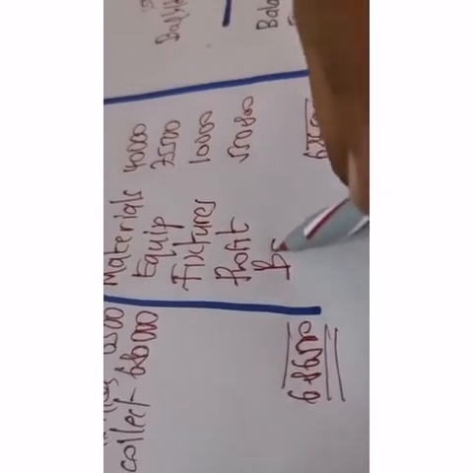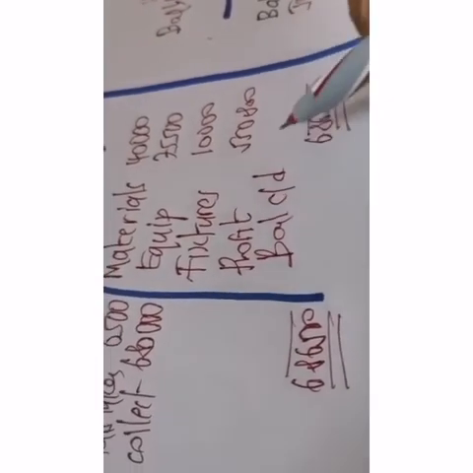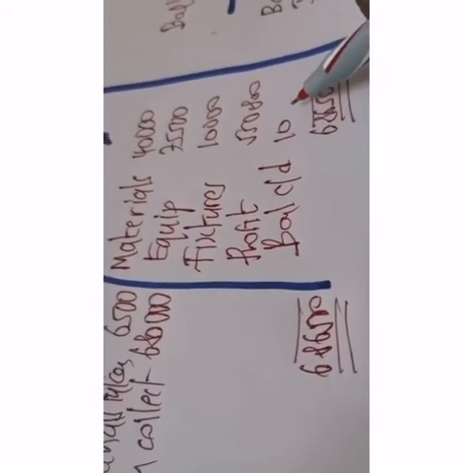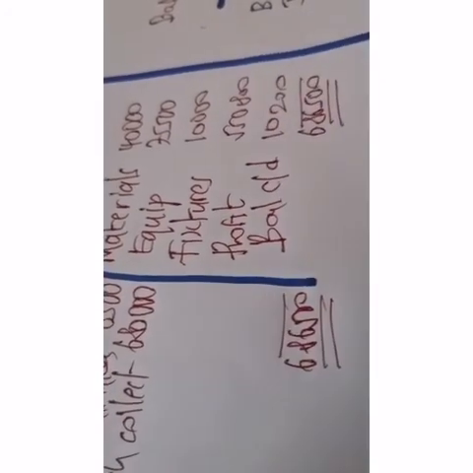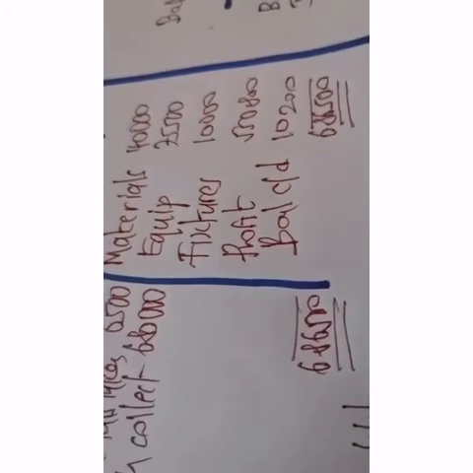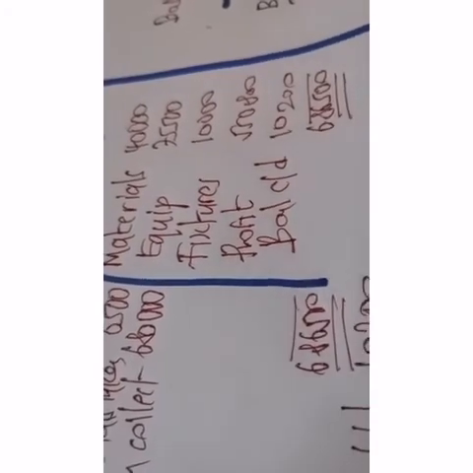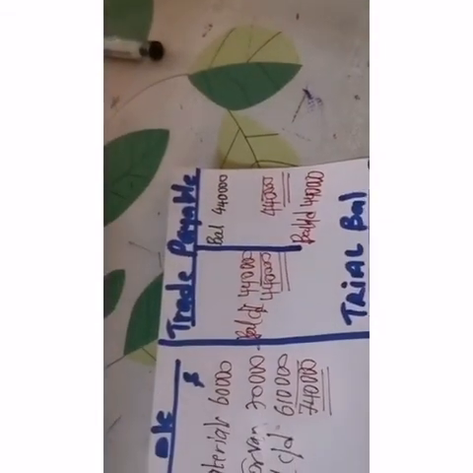Then we get balance CD 10,200, and then balance BD 10,200 in Robinson account. Now we have closed this Robinson account. We have already closed bank account, and then equipment account, materials account. We have closed the trade payable account, and now we are going to prepare the trial balance.